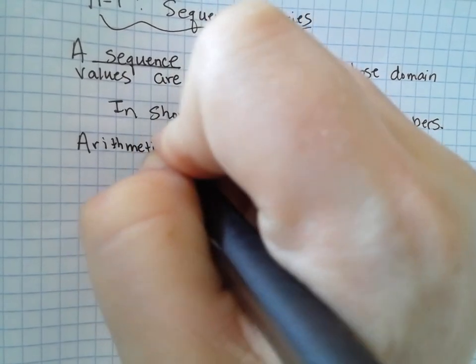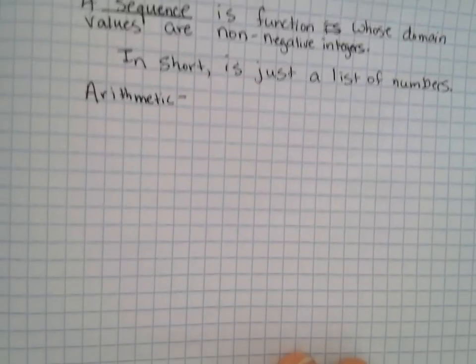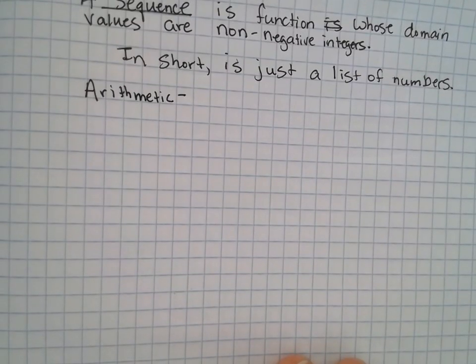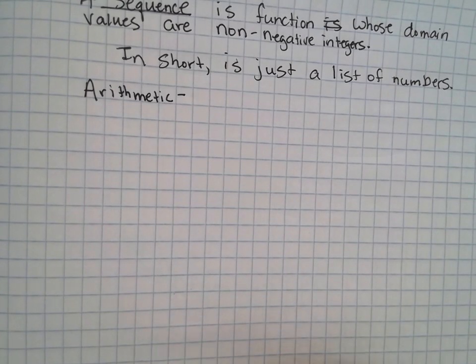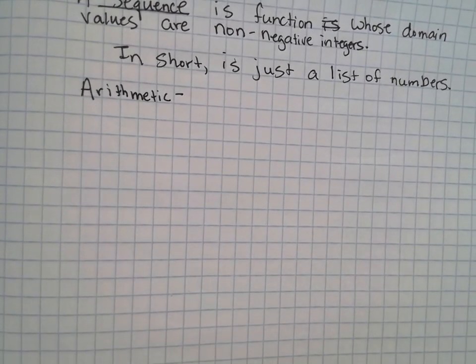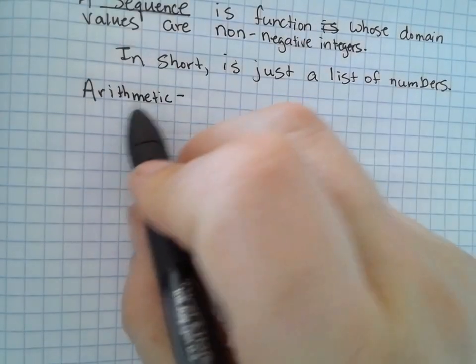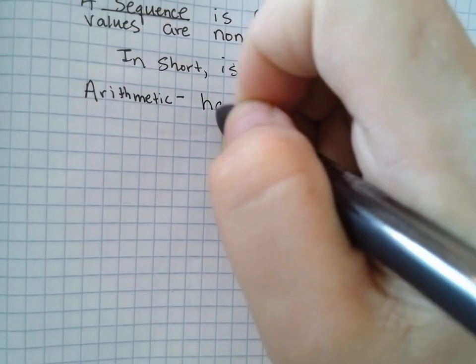What does arithmetic kind of sound like? Arithmetic, adding and subtracting, right? If you're good at arithmetic, that typically means you're good at adding or subtracting numbers. So arithmetic sequences have a common difference.